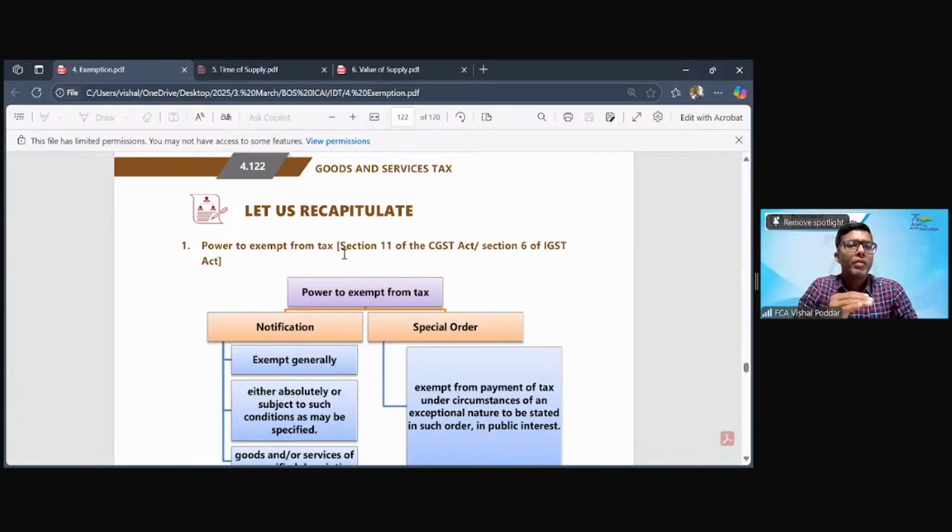Like if I talk particularly about GST, so the CGST Act, the respective states' SGST or UTGST Acts, and the IGST Act, for that matter even the Compensation to States Cess Act.